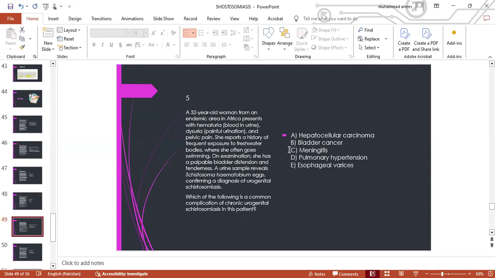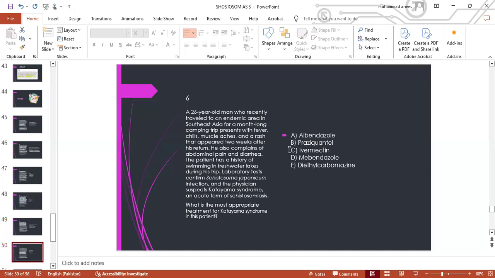A. Hepatocellular carcinoma. B. Bladder cancer. C. Meningitis. D. Pulmonary hypertension. E. Esophageal varices. So the correct answer is B, bladder cancer.